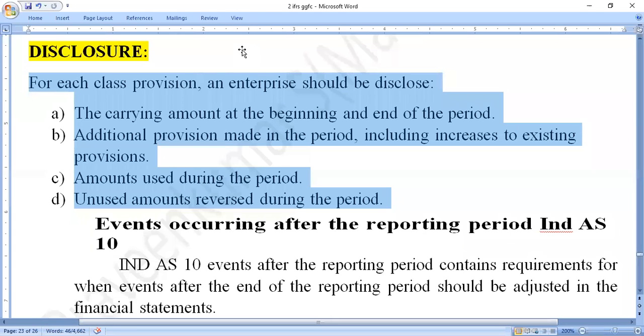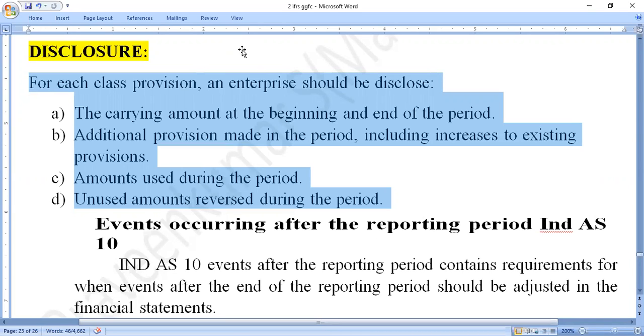And unused amounts reversed during the period. Unused amounts related to the contingent asset or the contingent liability are also disclosed in the financial statement. These all relate to provisions, contingent liabilities and contingent assets.